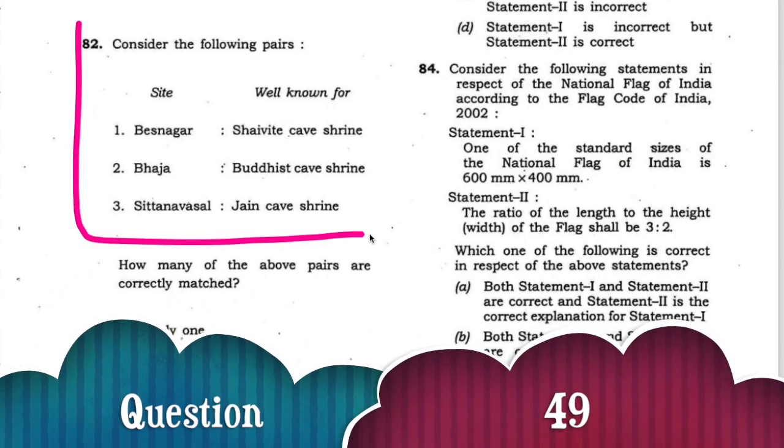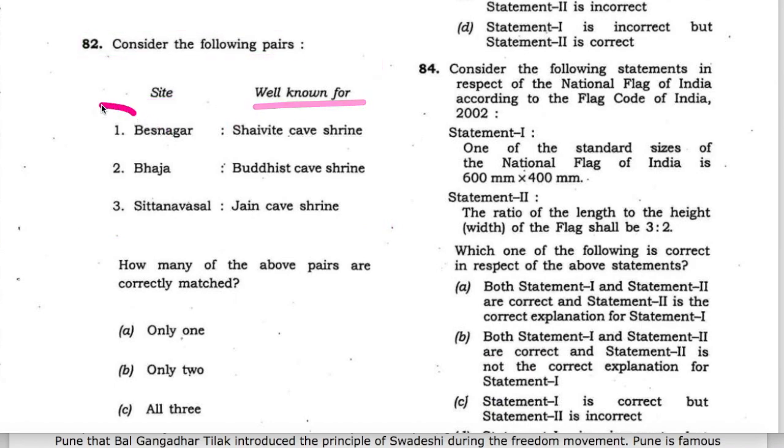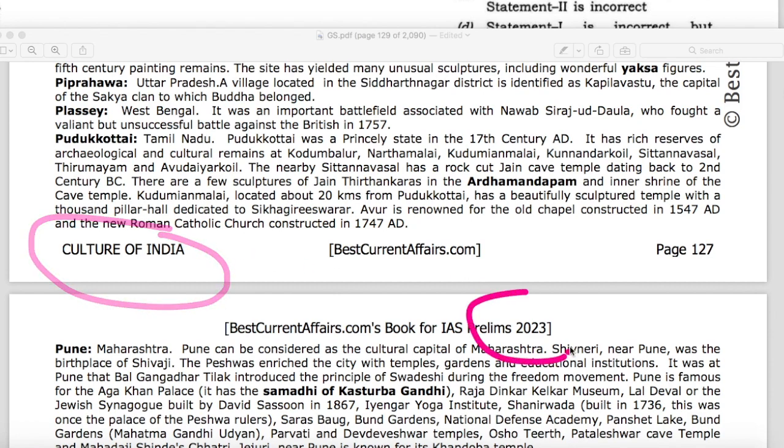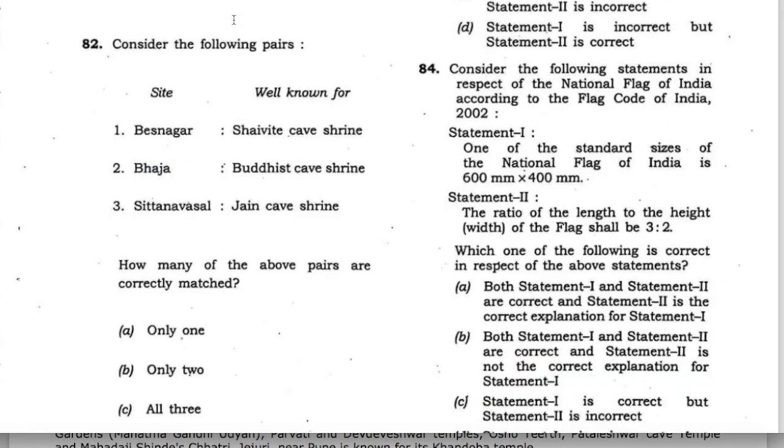Next question. Consider the following pairs. Sites well known for. Three sites are mentioned. Now take the third one first. Sita Navasal, Jain Cave Shrine. Now see, this is our Culture of India book for IAS Prelims 2023, page number 127. Here it is mentioned that the nearby Sita Navasal has a rock-cut Jain cave temple dating back to the 2nd century. So the statement is correct. Now take the second one, Bhaja Buddhist Cave Shrine. This statement is also correct.